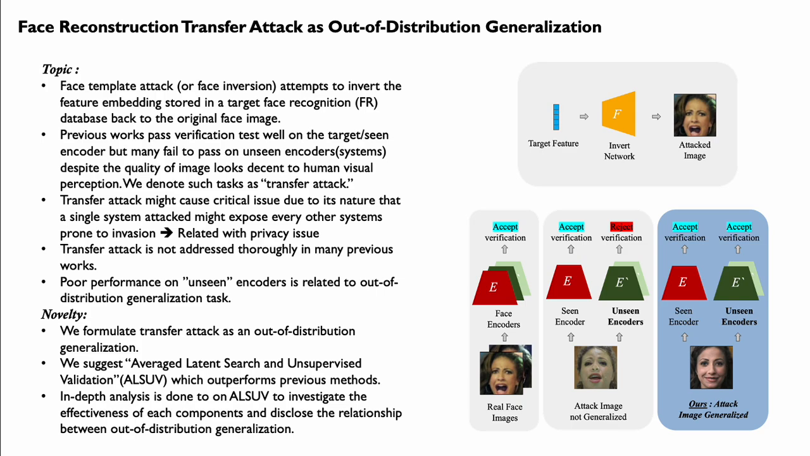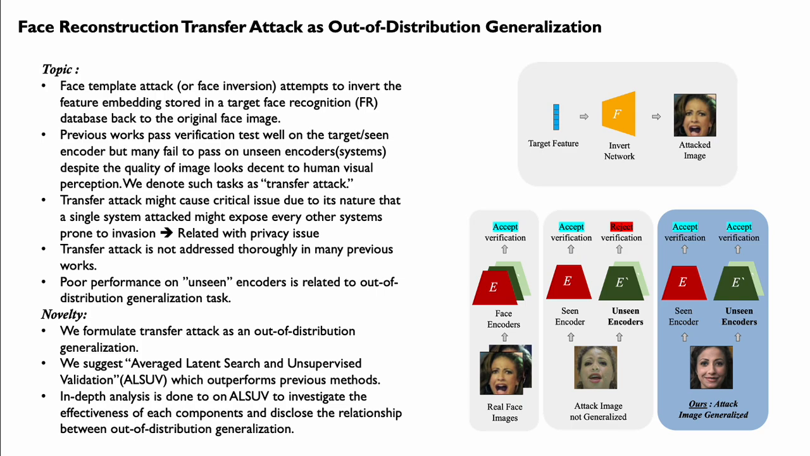Transfer attack is not addressed thoroughly in many previous works, and poor performance on unseen encoders is related to the out-of-distribution generalization task. Therefore, we bring up a transfer attack method from an out-of-distribution generalization perspective, where we aim to generalize the generated image on unknown face encoders that we do not have any information of. Please note that most out-of-distribution generalization work focuses on training and generalizing a neural network to unseen images, while our work focuses the other way around, which is generalizing the generated image on unseen networks.